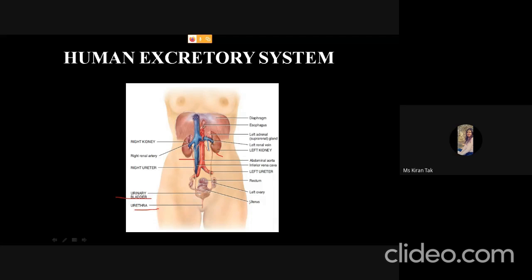Here, the right kidney is a little bit downward from the left kidney, because above the left kidney the liver is present. Okay, so that's why it did not get enough space to be present at the same level as the left kidney.